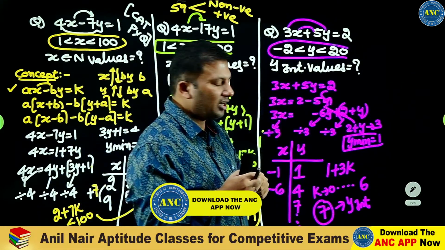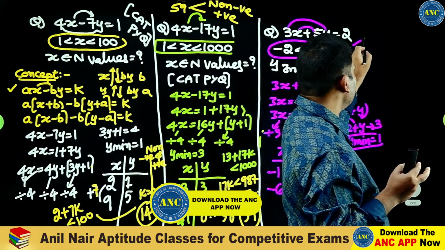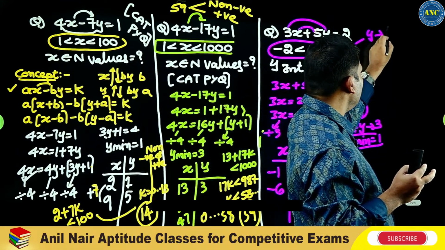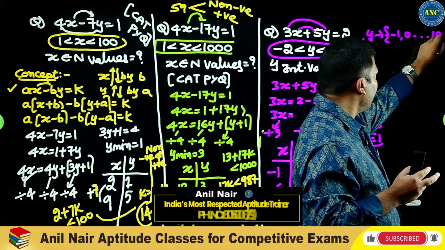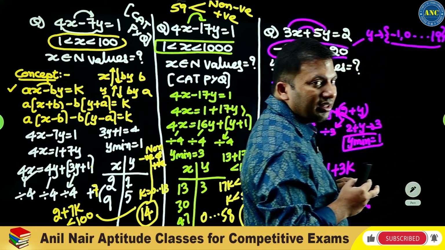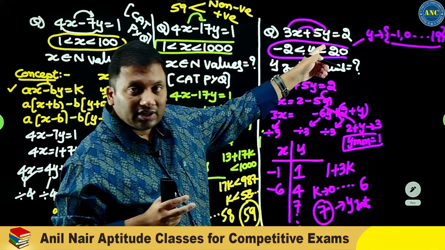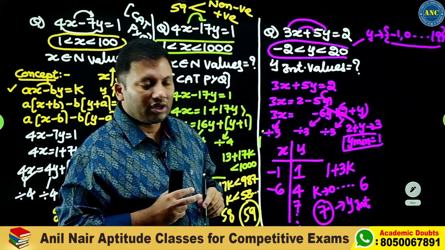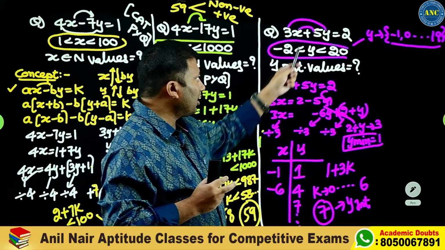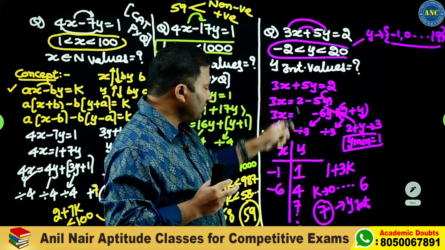Minus 2 less than y less than 20 means the values y takes must satisfy this condition on y. Y is 1, and on 1, adding 3 gives 4.